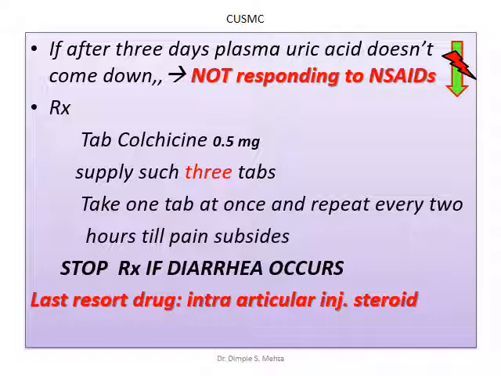Supply only 3 tablets. One tablet to be taken at once and repeated every 2 hours till either pain subsides, or stop if diarrhea occurs. If even after 3 tablets the patient still has hyperuricemia, then the last resort drug should be intra-articular injection of steroid.